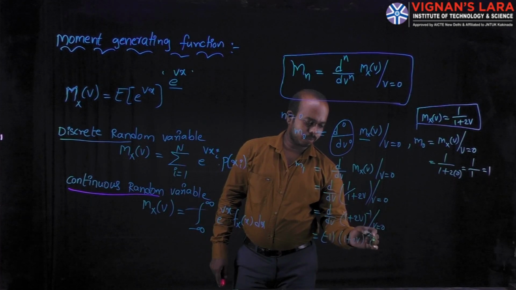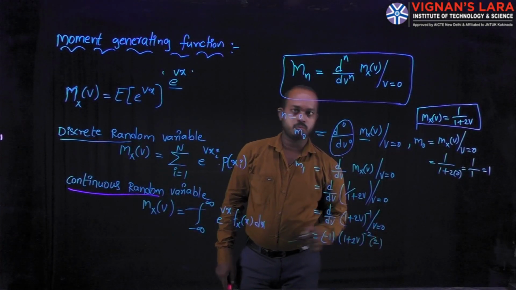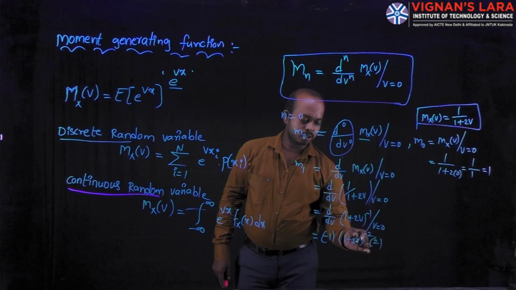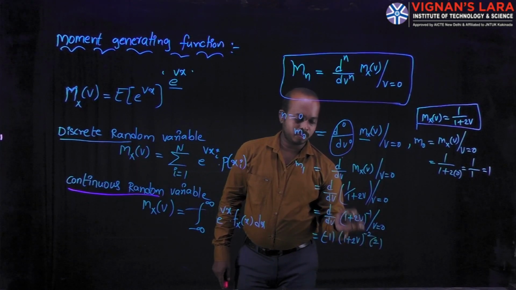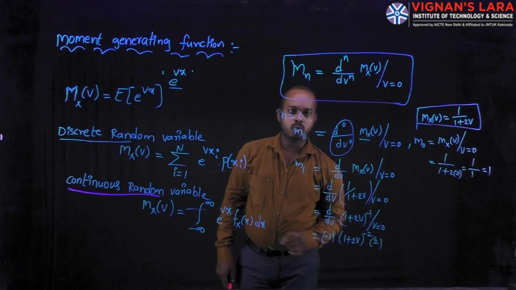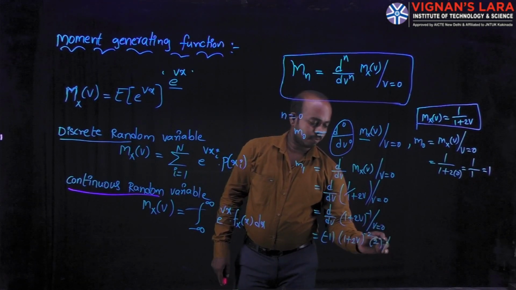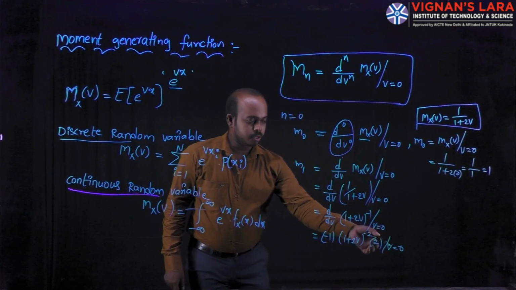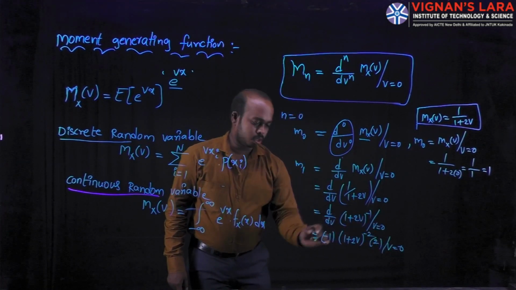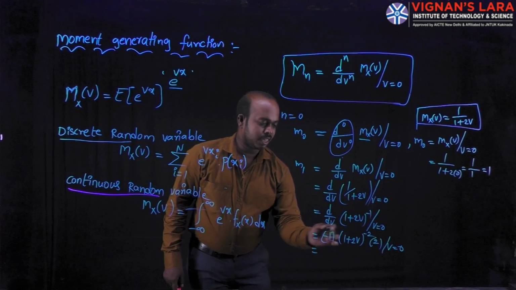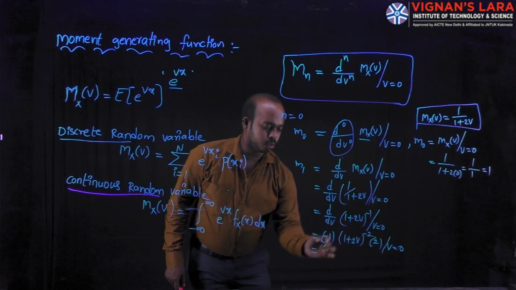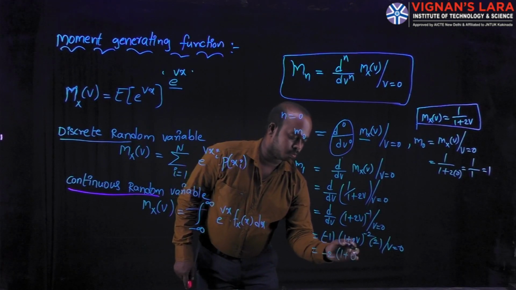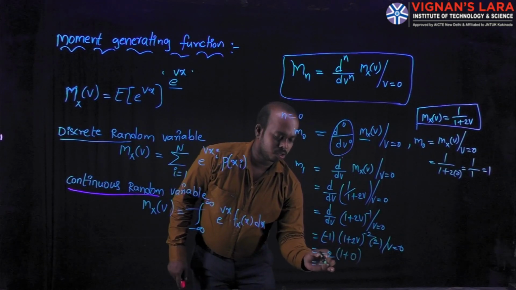What is the quantity we are obtaining? It's a 2. Why? We are applying the differentiation on v with respect to v, so the v's cancel and we only have the 2 value. Then you can keep the value v is equal to 0 in this one. Now I am substituting v is equal to 0, and the value changes: minus 1 into minus 1 into 2, the quantity is minus 2. Here 1 plus 0, so totally the value is minus 2.